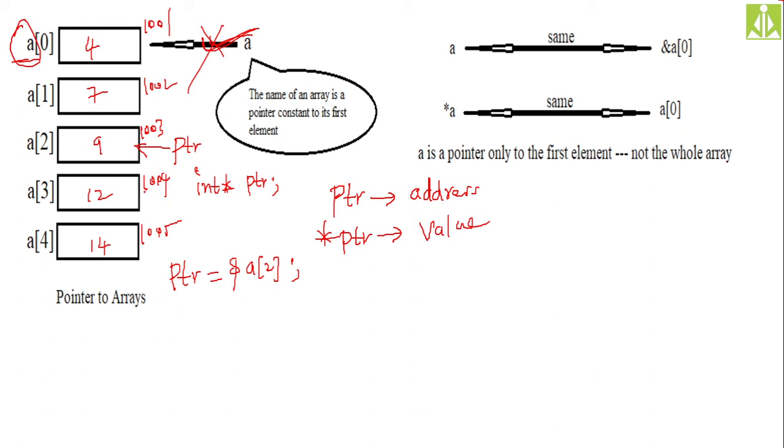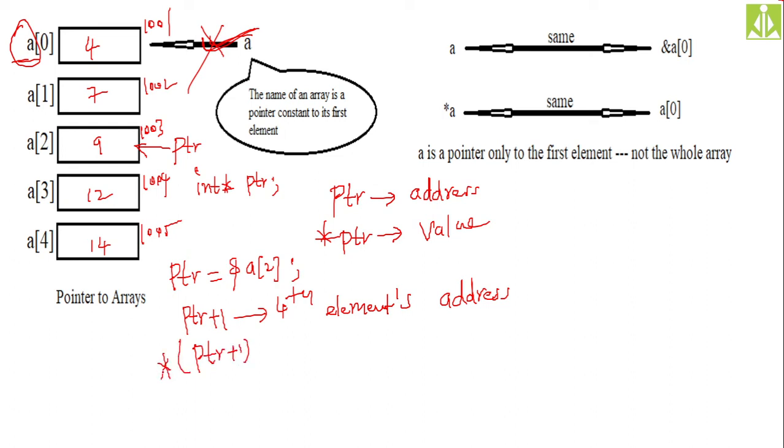In order to move forward in this direction, to go to the fourth element, what do I have to do? Simply PTR plus 1 will give you the fourth element's address. So how do we get the fourth element's value? Simply dereference: apply dereference, indirection, to PTR plus 1. Now you will get the fourth element's value.